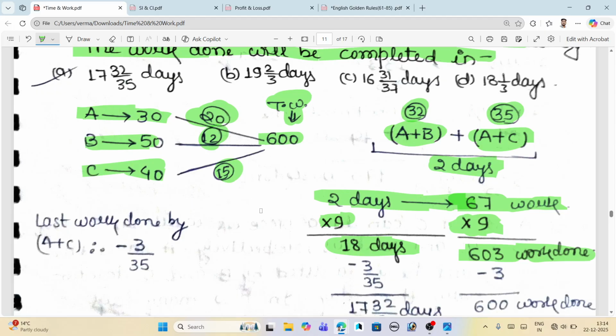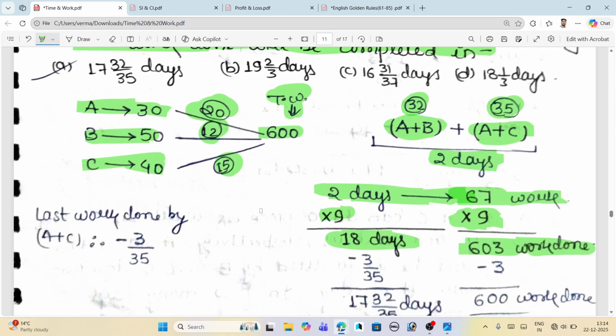How much remaining work is left? Just tell me. We have done 603 work, but we have only 600 work. So we have done 3 work more, so we just have to subtract it out. So by subtracting 3 we will get 600. But this 3 work is done by whom?